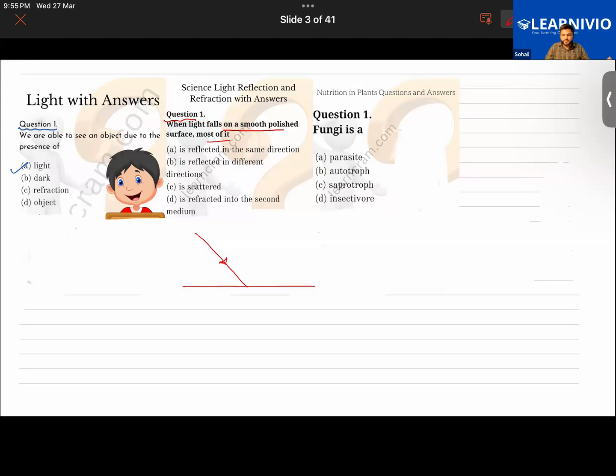Okay, look here. Basically, suppose you are holding a mirror. If you were to project the torch light on a plain mirror, what do you observe? Suppose you are holding a mirror and you project a torch light on this mirror.